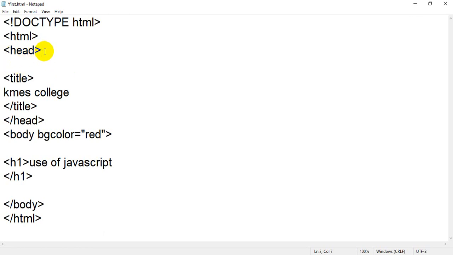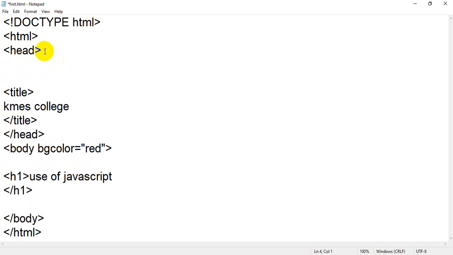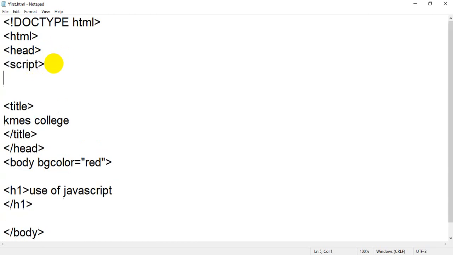I have just clicked on enter and I am going to add a tag, that is the script tag. The script tag is a tag or element which is used to insert JavaScript. Again, the script tag is a container tag. We have to write opening and closing.